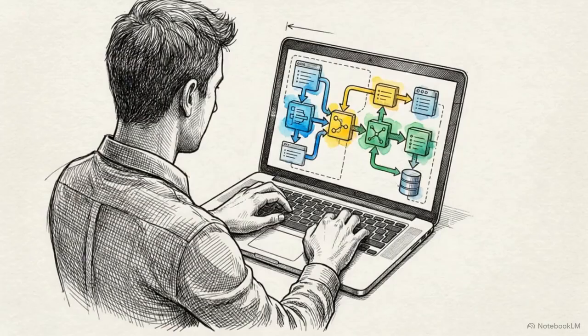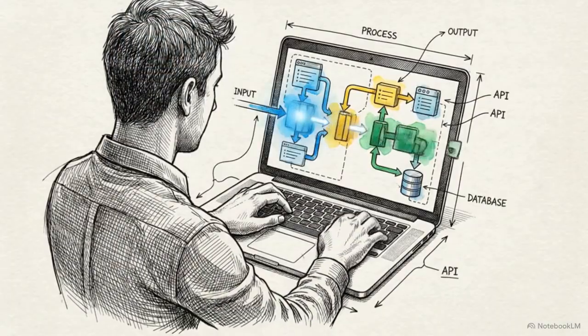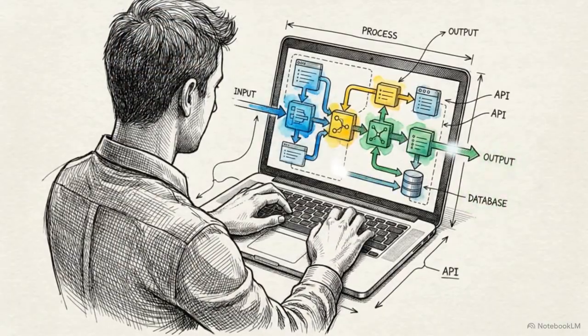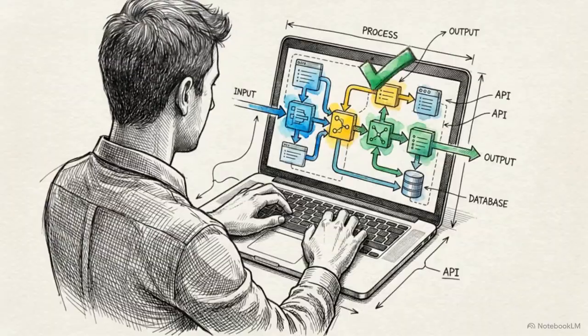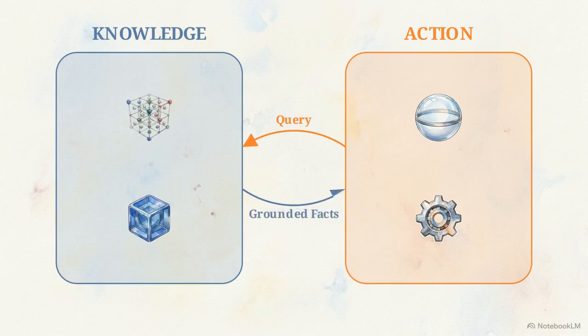Because of this, enterprise developers are actively abandoning the idea that one giant model should do everything. Instead, they are wiring together modular, interconnected pipelines. Building an AI system that you can actually trust requires a strict separation of concerns. You have to decouple what the system knows from how the system acts.